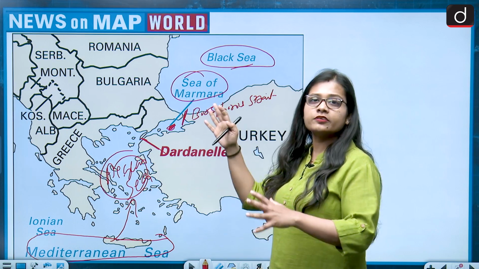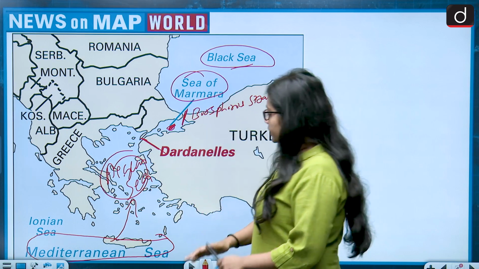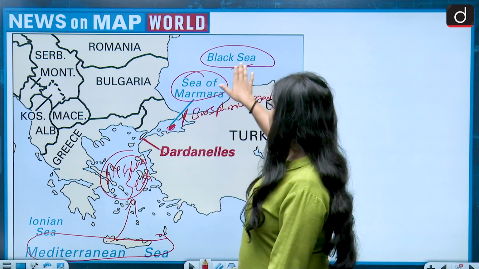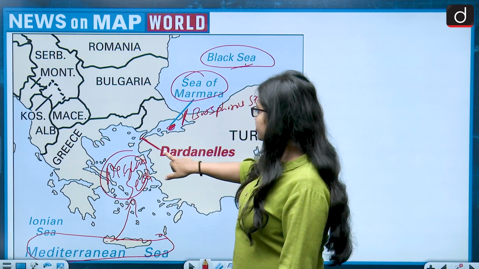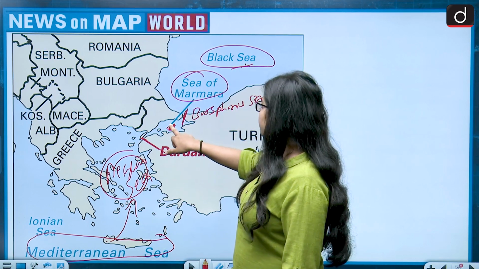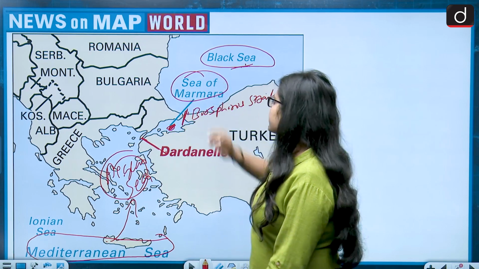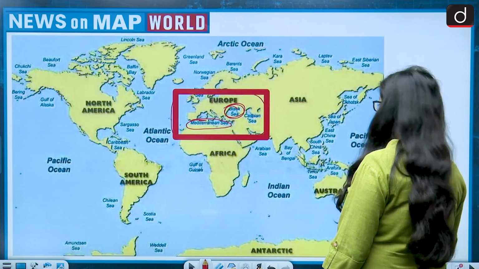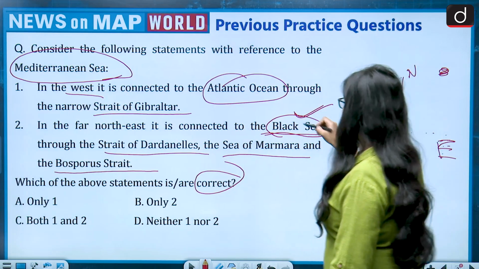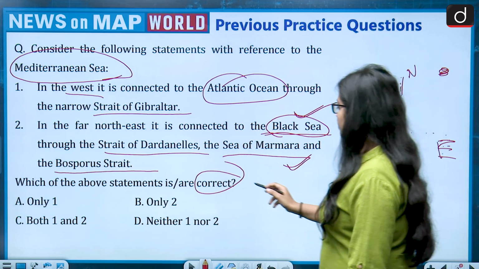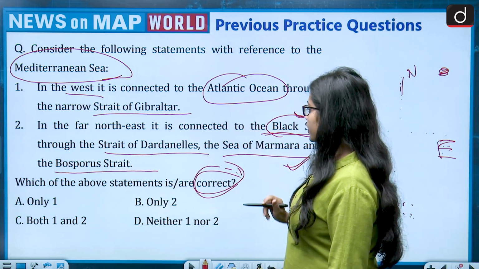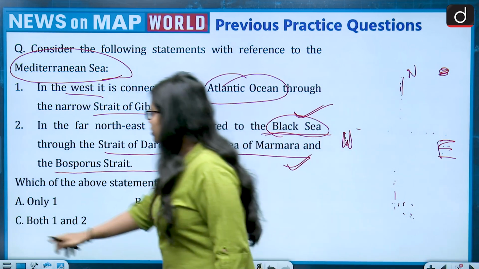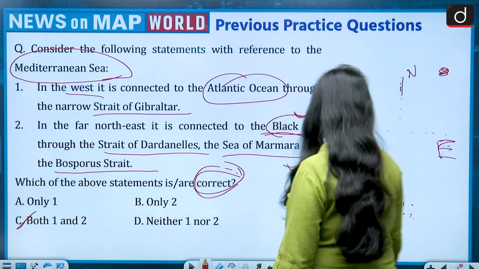So this is how it is connected, and the statement becomes right that the Mediterranean Sea is connected to the Black Sea through the Dardanelles Strait. Correct. Sea of Marmara. Correct. Bosphorus Strait. Correct. So statement 2 also becomes correct, and the question asks about the correct statement. So both 1 and 2 are correct.